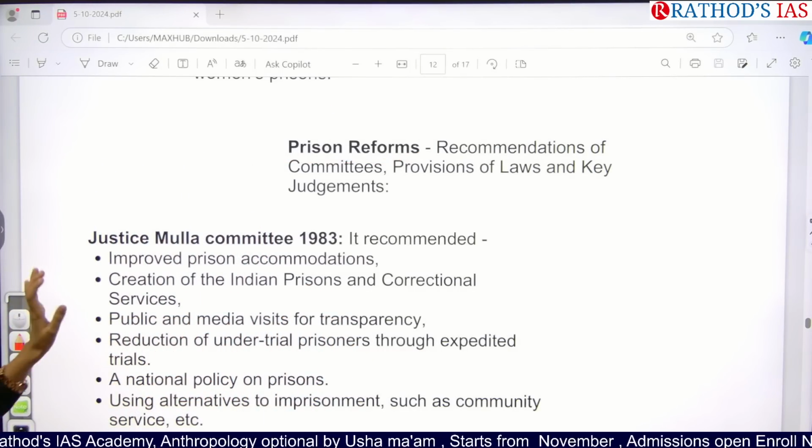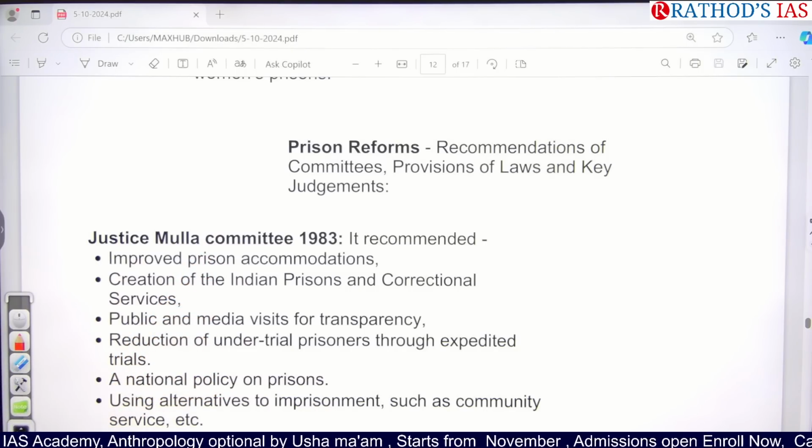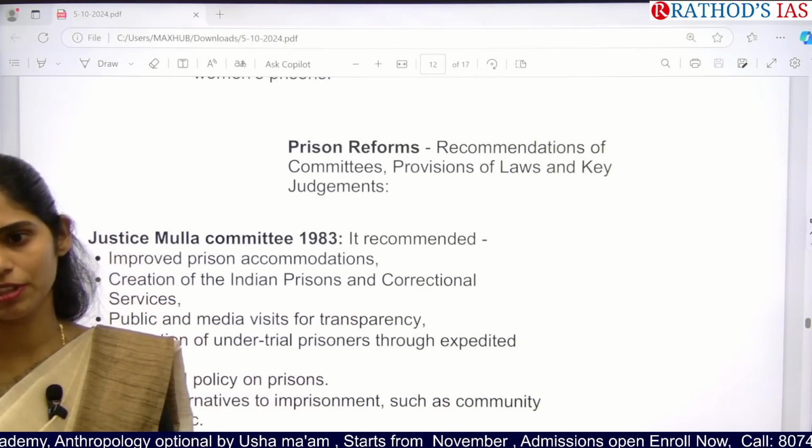Clear? So this is the thing that you have to learn from this paper, and in this way you have to change your strategy towards your examination.